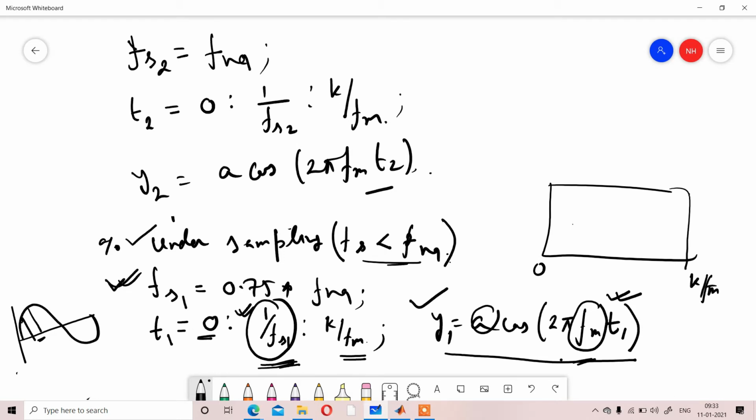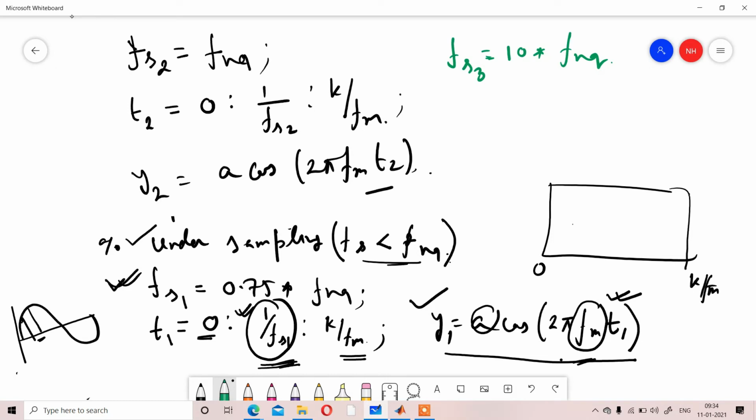Your third condition will be fs3, that will be greater than twice of fm. So simply you can consider any value. I am considering 10 of fm. So fs3 is greater than twice of fm.